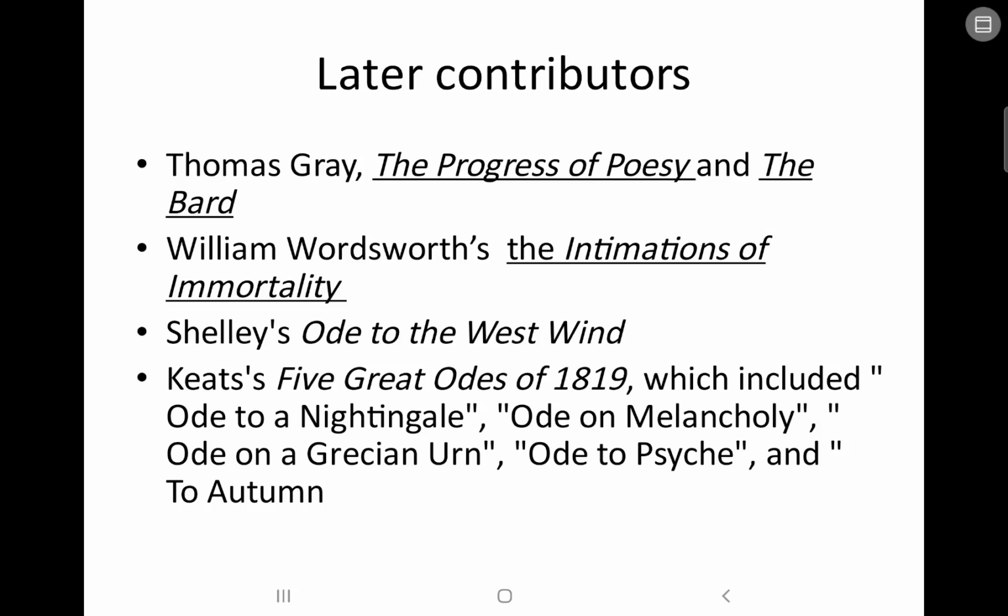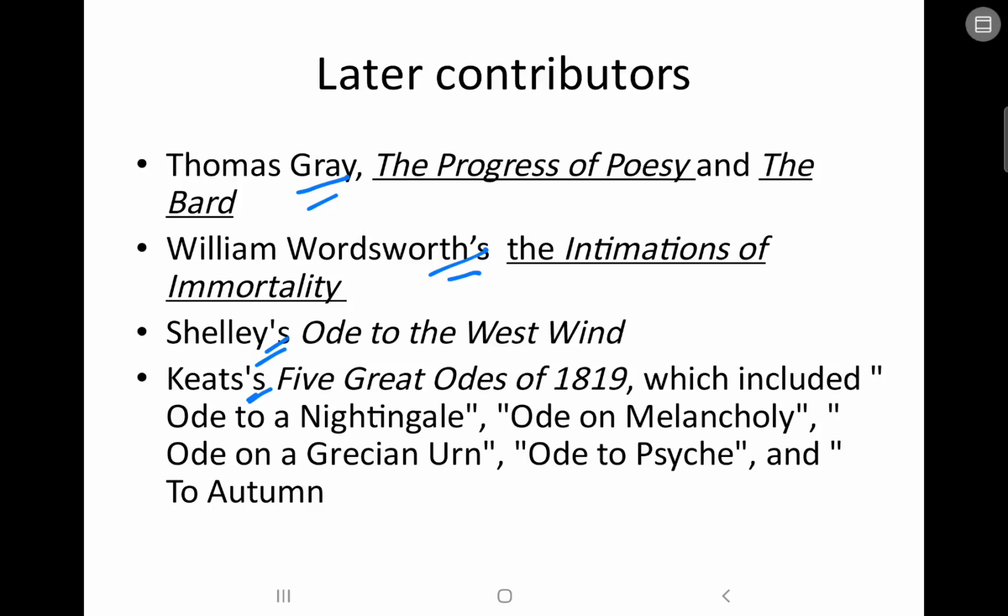Next, later contributors. We have some names such as Thomas Gray, William Wordsworth, Shelley, Keats. Among these, you can see the names of the works also: The Progress of Poesy and The Bard, Intimations of Immortality, Shelley's Ode to the West Wind, Keats' Five Great Odes of 1819, which are very common and popular also.